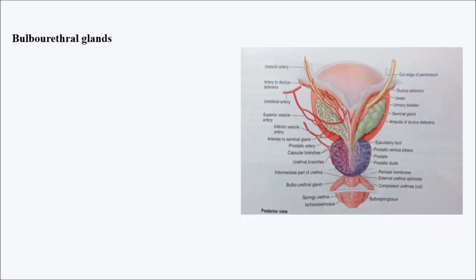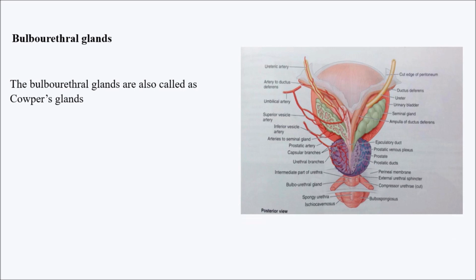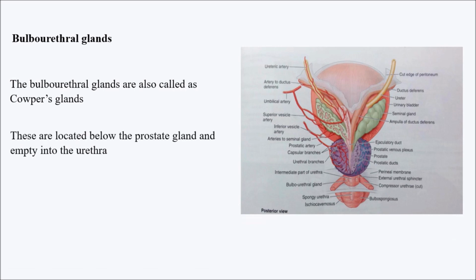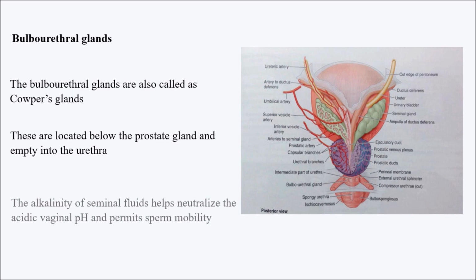And next we have the bulbourethral glands. The bulbourethral glands are also called Cowper's glands. Generally, in lower classes, we will see Cowper's gland, not the bulbourethral gland. So where are these located? These are located below the prostate gland and empty into the urethra. So just below the prostate gland, the glands which are present are called Cowper's glands or bulbourethral glands, and these empty the substances they produce into the urethra itself.